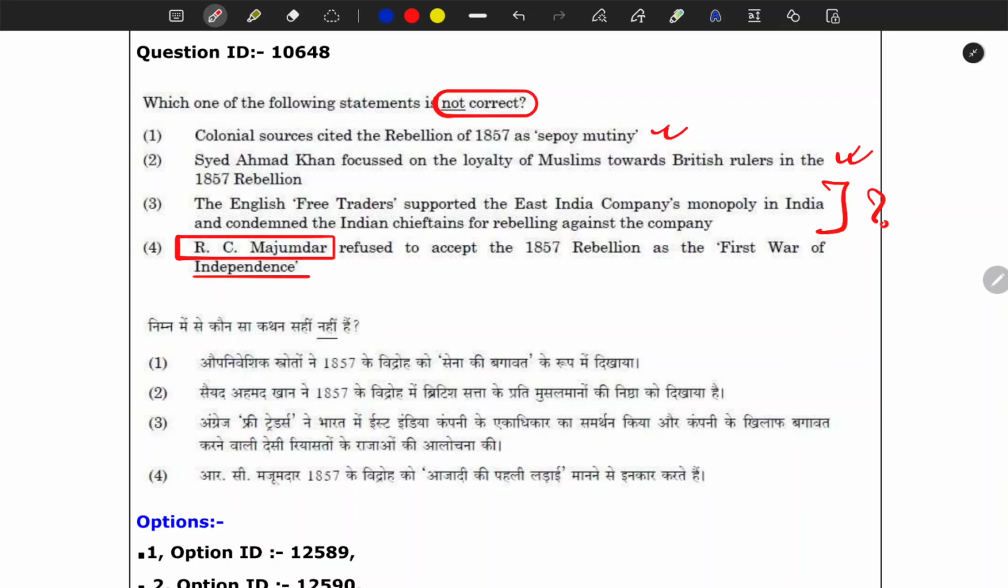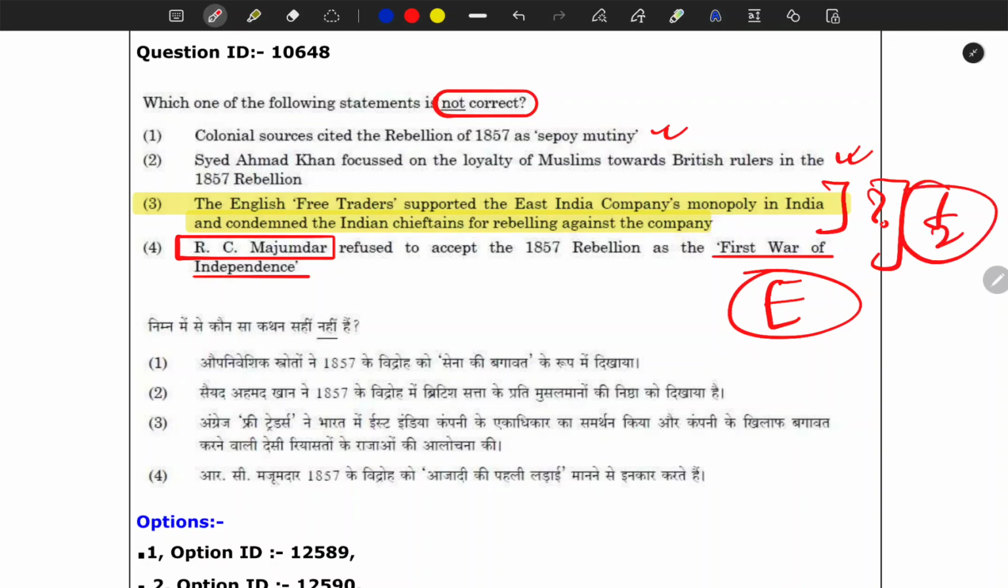For the people who think that, oh, he was a nationalist historian, he might concur with this idea, but he actually criticized it. So here your correct option is this one. For me this was an easy question because I knew about R.C. Majumdar. Otherwise you could have played a 50-50 game.